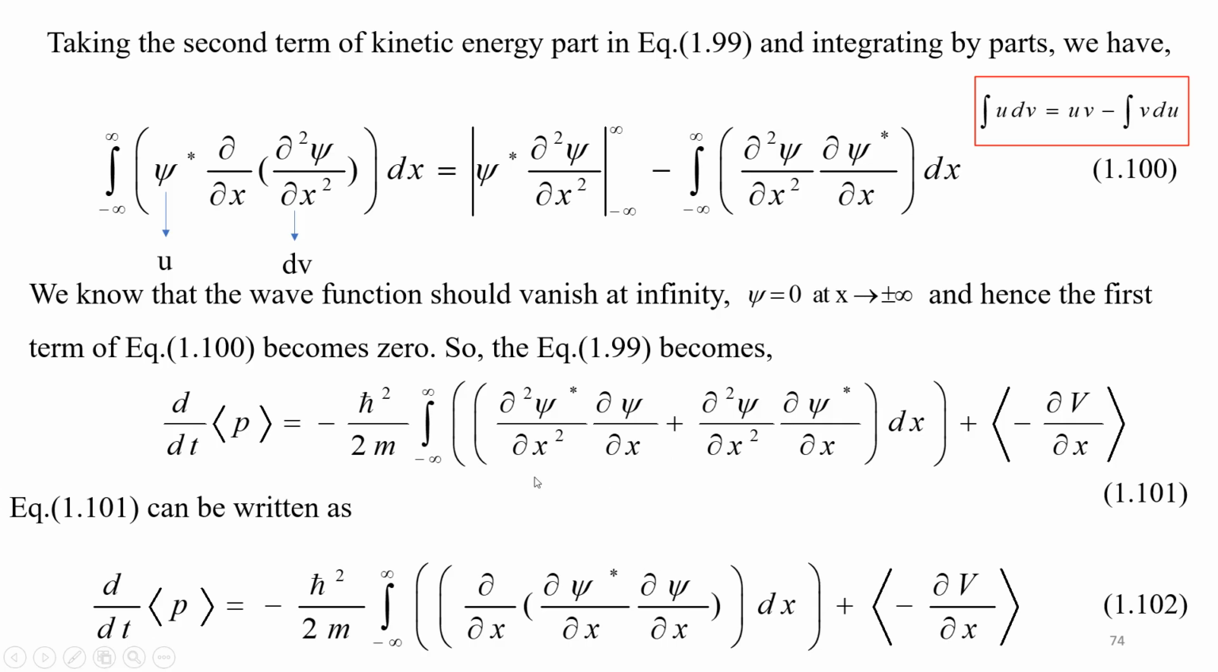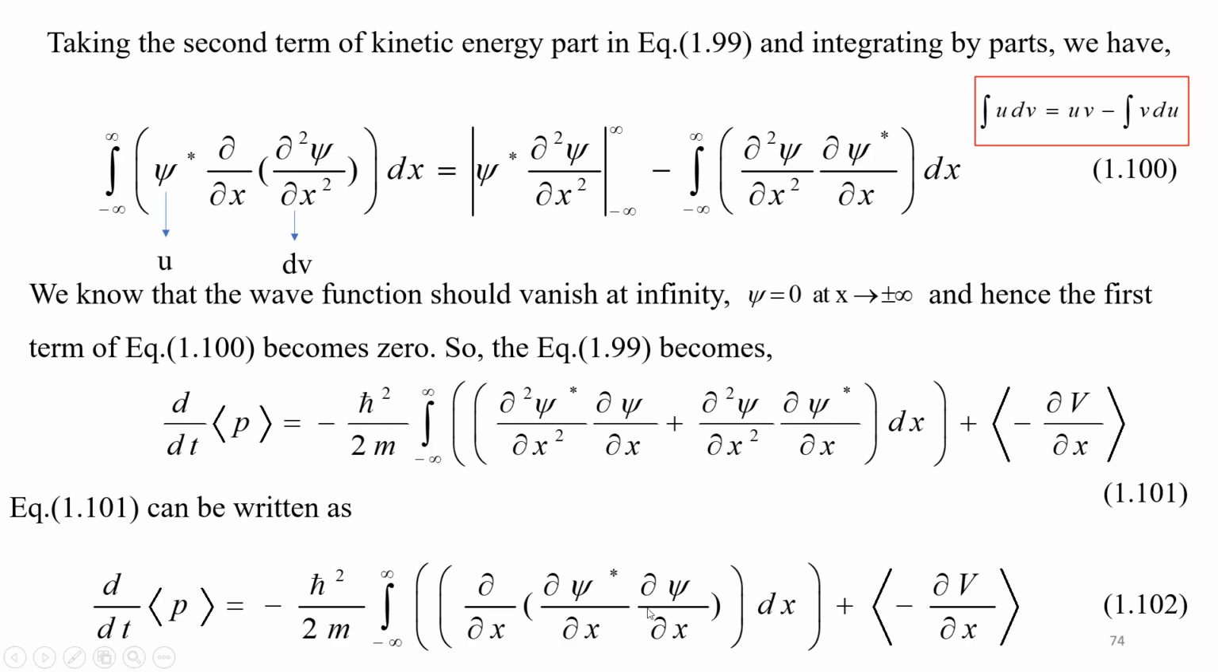For example, you just differentiate. You will get d squared psi star by dx squared, the first term, keeping this as constant, d psi by dx. Now we are going to differentiate this. We will have partial d squared psi by dx squared, keeping this as constant, d psi star by dx. So these two terms can be written exactly like this. That can be replaced in equation 1.102.